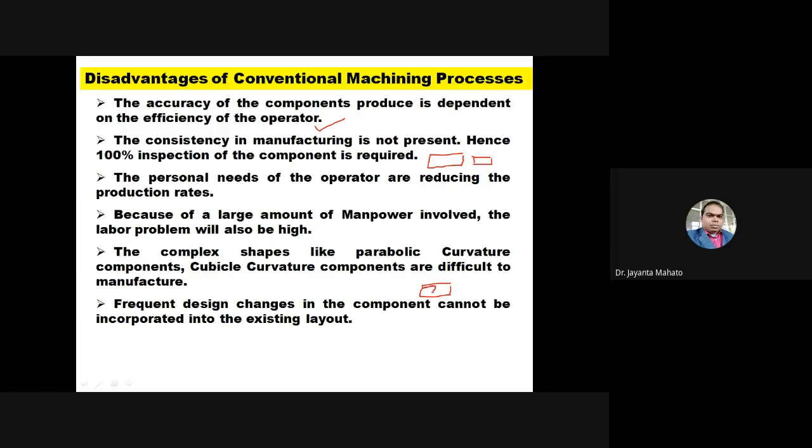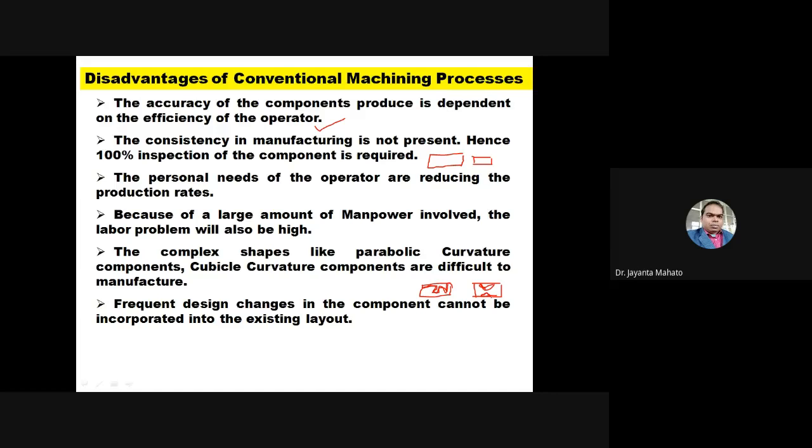To get this type of surface, means this type of shape at the surface of the product, is not possible by this conventional machining process. So this is possible only by, suppose this is my sheet metal. So from this sheet metal, you want, so suppose this is the rod material. So from this rod material, you want to make a U type of groove, suppose a U type of groove.